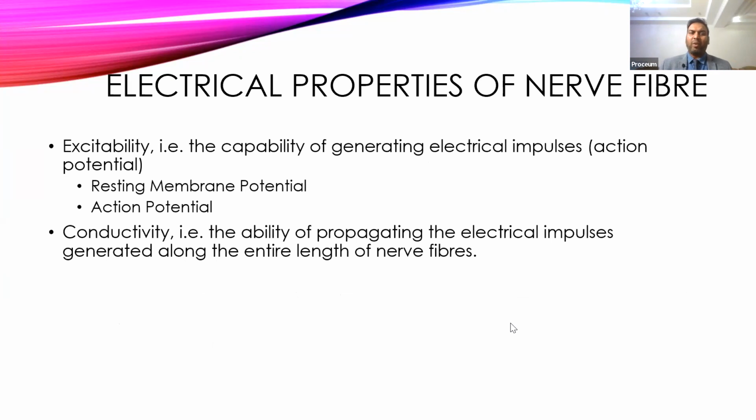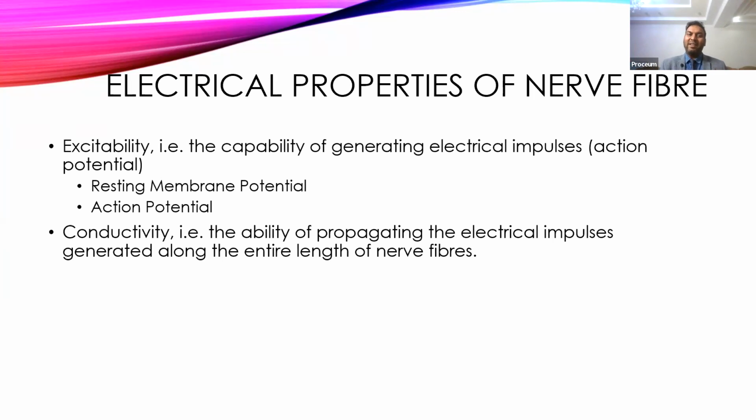Then come to the electrical properties of the nerves. One of the important electrical properties is excitability. Our neurons are among the most highly excitable cells in our body. Their resting membrane potential is at a slightly higher level, around minus 70 millivolts, and from there it is very easy to go up to minus 55 millivolts. So the threshold of the stimulus is very low, and that can initiate excitation in the tissue. Whenever the neurons get excited, they generate an action potential.